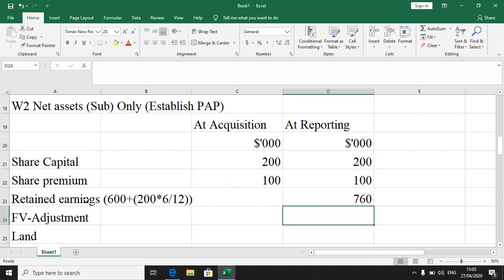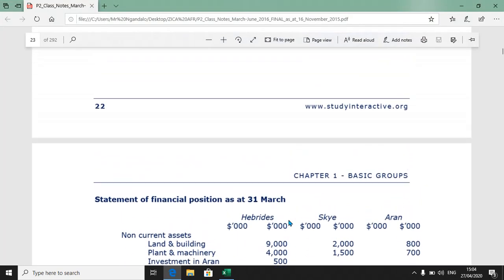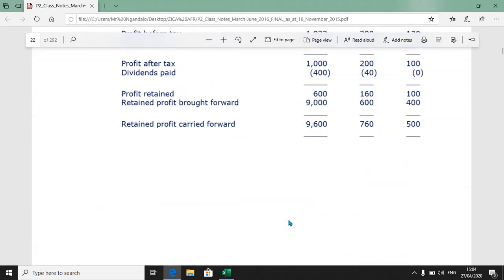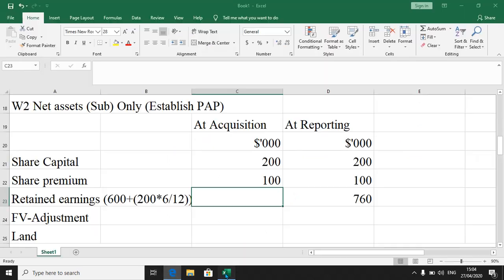All right, now for the retained earnings at acquisition, we have to go to the profit or loss and establish what we had as brought forward retained earnings, and then add 6 months profits. That should not be very difficult. So there you go, you have got 600 as your starting figure, but we have to get half of that, which is 100, so that we establish what we had when we started. Of course, that should give us a 700, not a 600, but a 700.